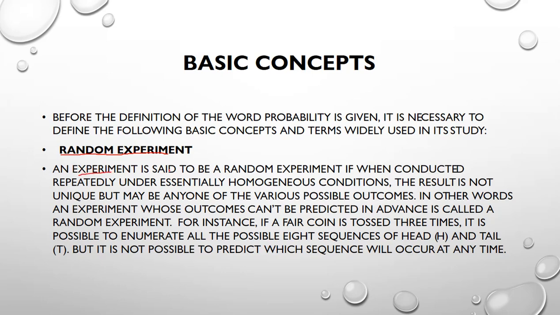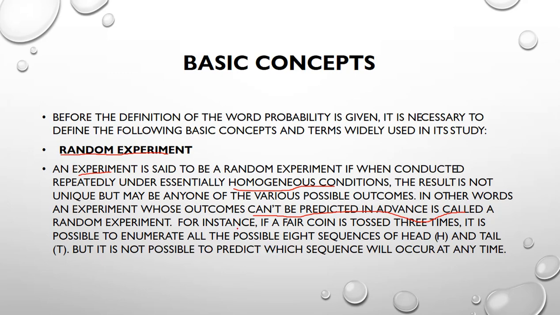An experiment is said to be a random experiment if, when conducted repeatedly under identical and homogeneous conditions, the result is not unique but may be any one of the various possible outcomes. In other words, it satisfies three points: an experiment whose outcomes cannot be predicted in advance is called a random experiment.